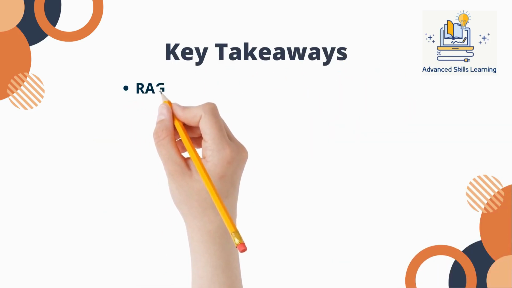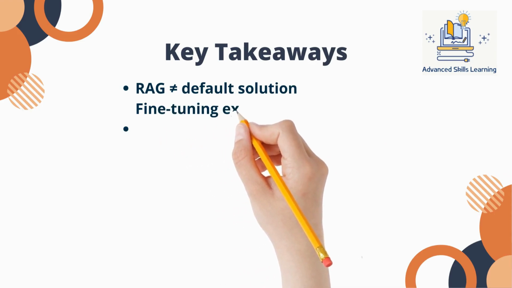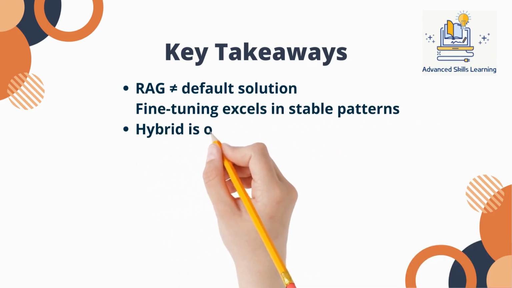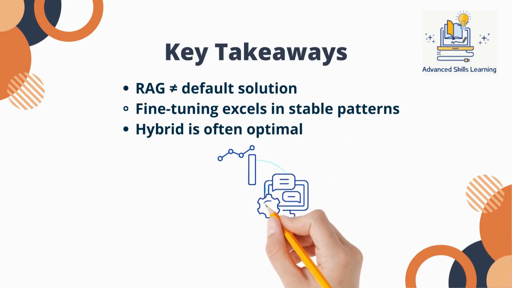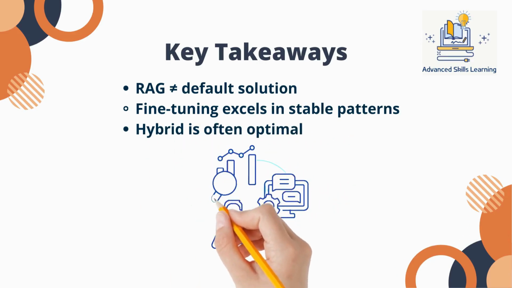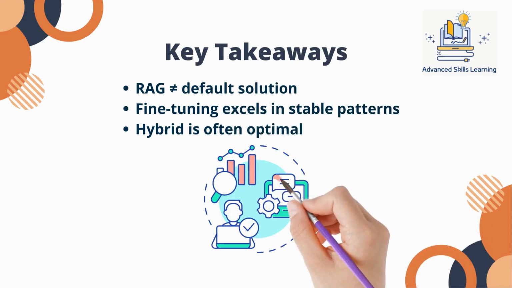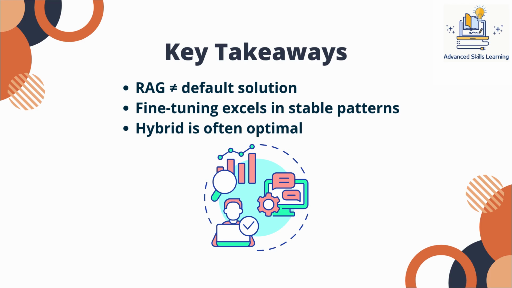RAG is powerful, but it's not the default answer. Fine-tuning wins when your problem is repetitive, structured, and stable. If your system requires consistency and speed, relying entirely on retrieval will hurt you. The real maturity in GenAI systems comes from knowing when to stop retrieving and start learning. The key is aligning your architecture with the nature of your problem, not the latest trend. Small architectural decisions like this can have a massive impact on real-world system performance.